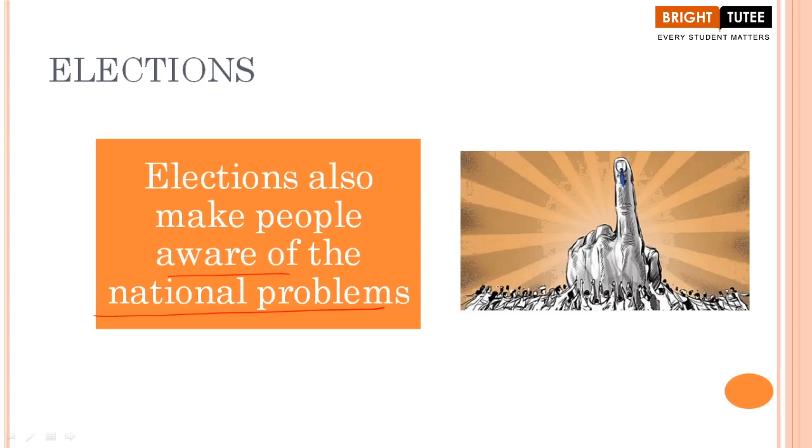So when we are talking about these national problems, it means that people have certain criteria according to which they are going to vote for their leaders. The leaders who have done something related to these national issues, national problems that I have talked of right now. So definitely elections make people aware of these national problems, and based on this, people are electing their leaders, the leaders who have done something related to these national issues, right? So these are some of the basic points that you have to understand when we are talking about the importance of elections, making people aware of all these points, right?